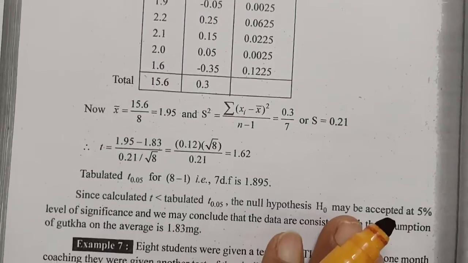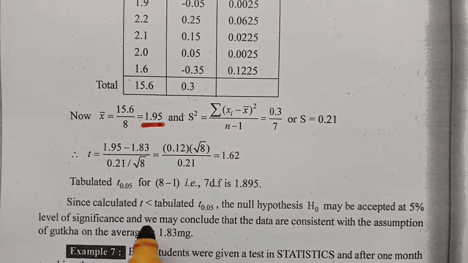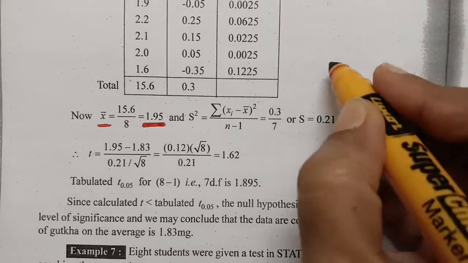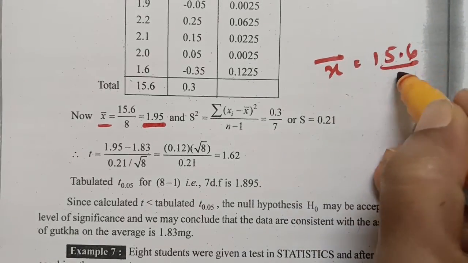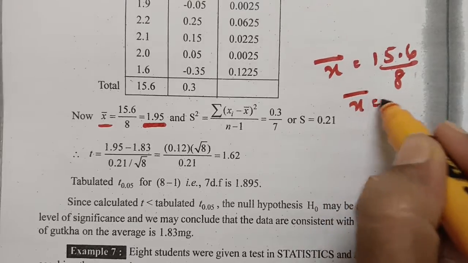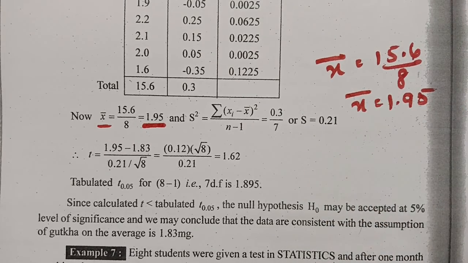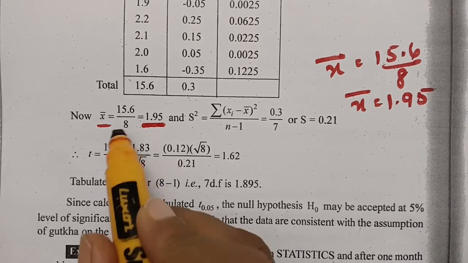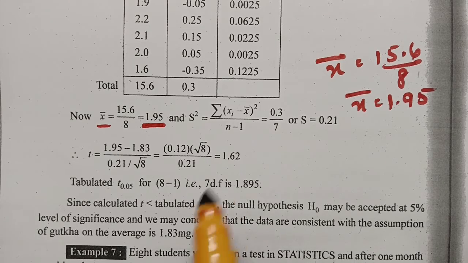So after calculating, our x bar value here is 15.6 by 8. This is 1.95. This is our mean value. So the mean value here is 15.6 divided by 8, which is equal to 1.95. Clear? So we have to add the given data divided by the number of observations, 8. And next we have to go with standard deviation.